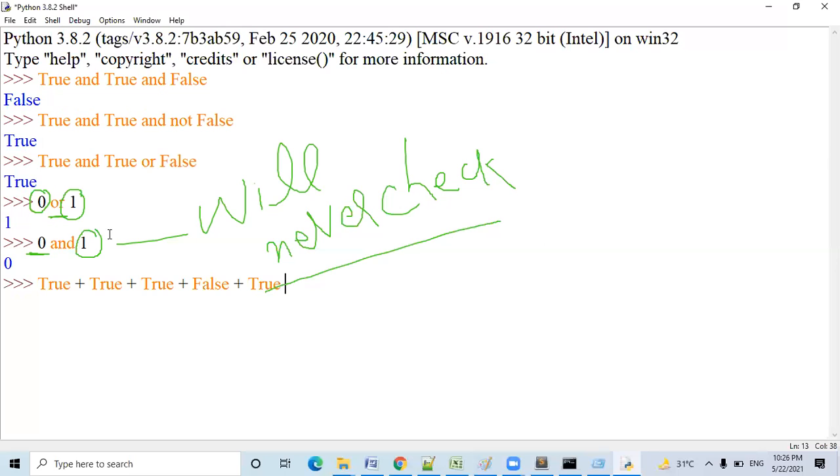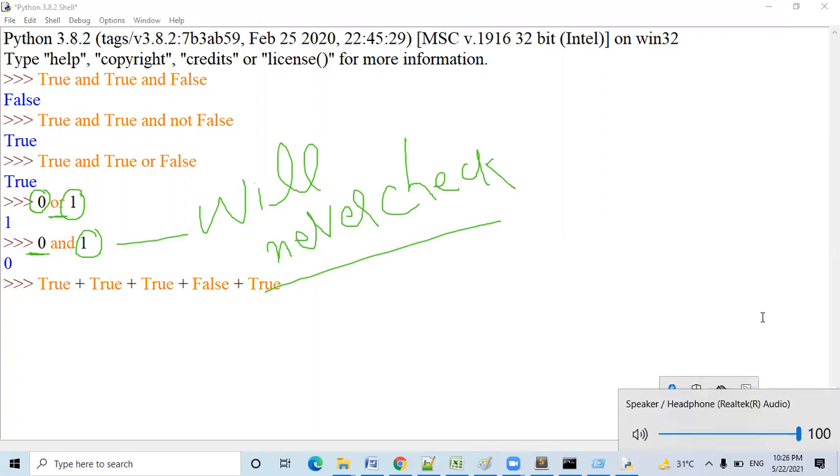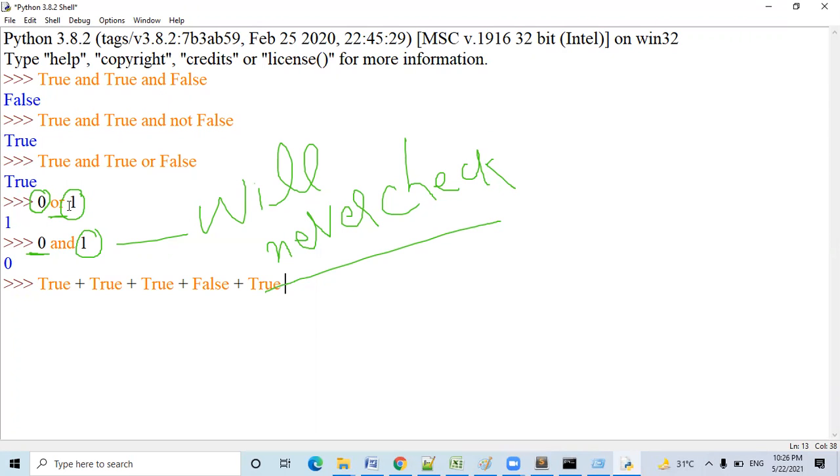How does it operate? I'm simply saying that in the case of OR, whether the first condition is true or false doesn't matter, the second condition will always be checked. But in the case of AND, if the first condition is false, the second condition will never be checked. 0 means false, 1 means true.